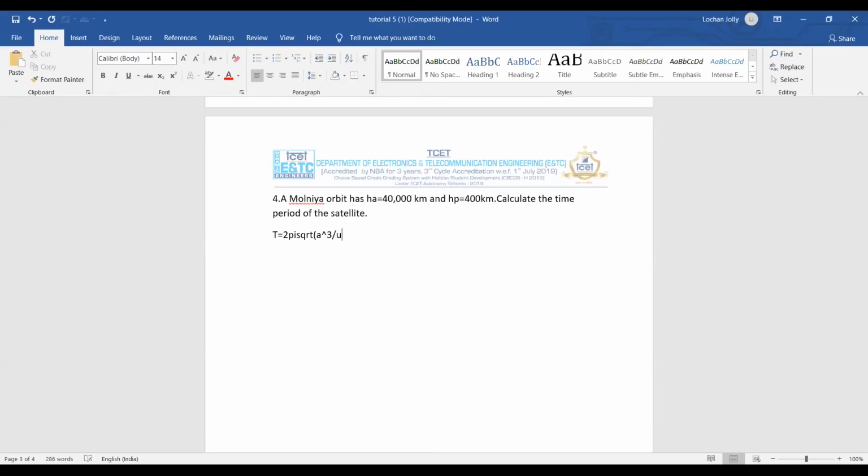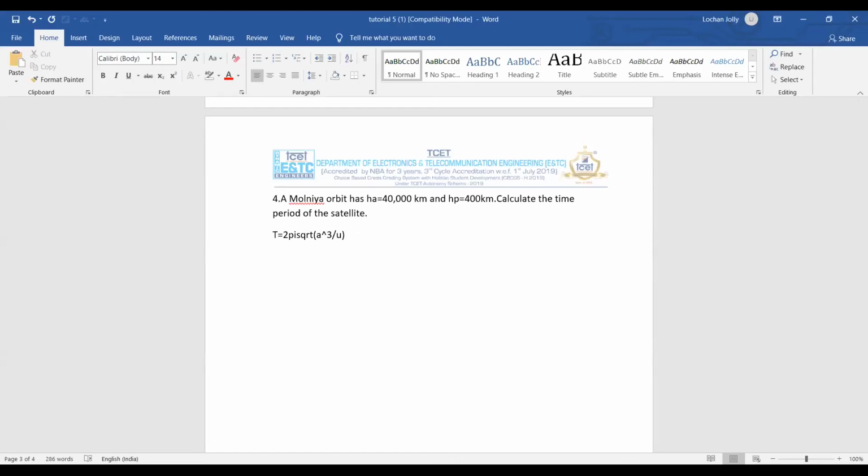Now what we need to find out is a. A is nothing but the semi-major axis of the orbit, the elliptical orbit.